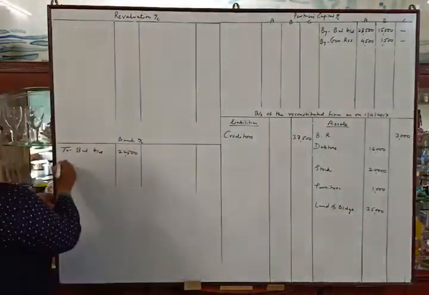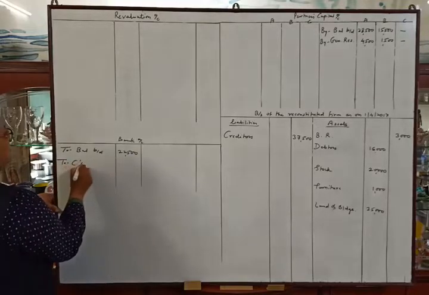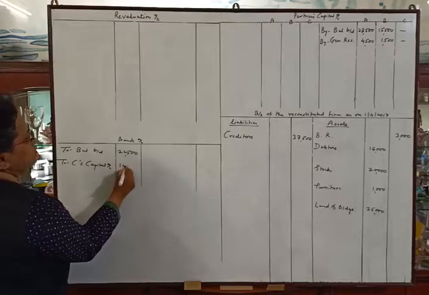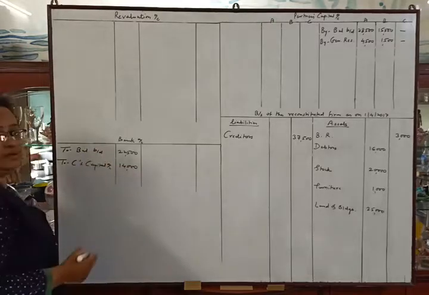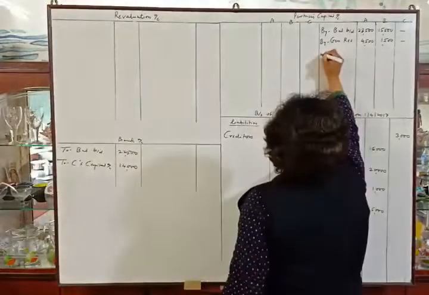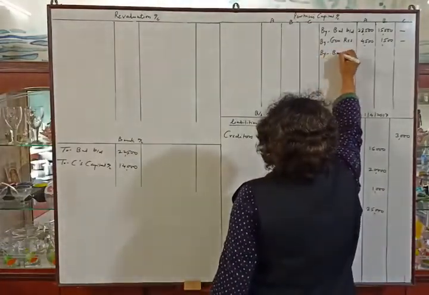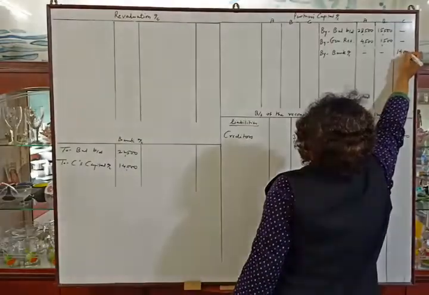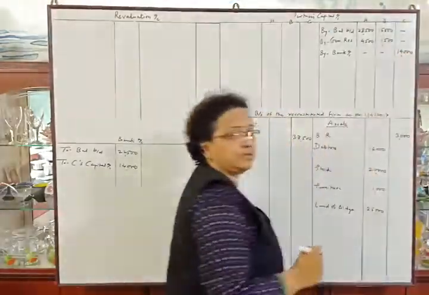Entry will be here to C's capital account 14,000, and second posting, credit side of capital account by bank account 14,000 in C's column.